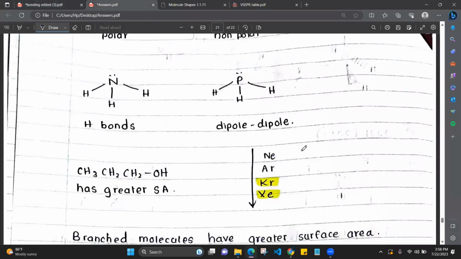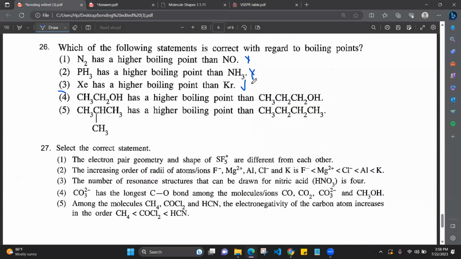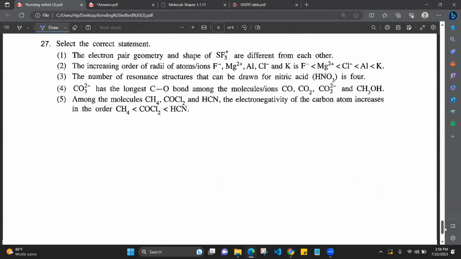Has a higher boiling point? So wait. This molecule has a greater surface area than this molecule. So this is wrong, right? And this is again wrong, because only the chain molecule has the greater surface area. Therefore, only that one has the higher boiling point. So what is the answer? Answer number 3.